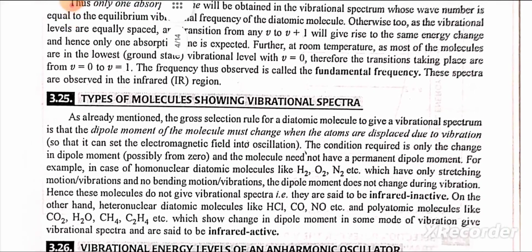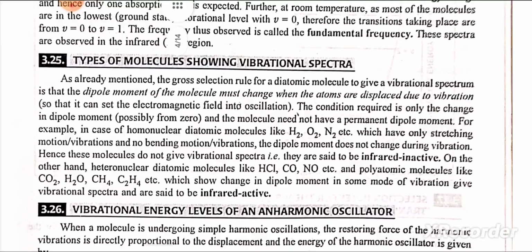Types of molecules showing vibrational spectra. As already mentioned, the gross selection rule for a diatomic molecule to give a vibrational spectrum is that the dipole moment of the molecule must change when the atoms are displaced due to vibration, so that it can set the electromagnetic field into oscillation. The condition required is only the change in dipole moment, possibly from zero, and the molecule need not have a permanent dipole moment.